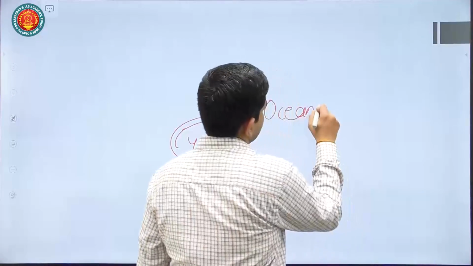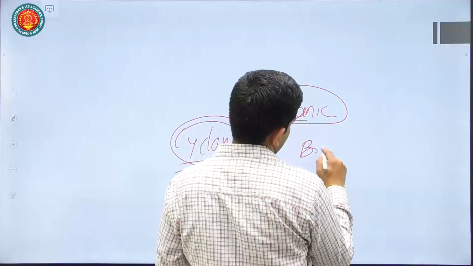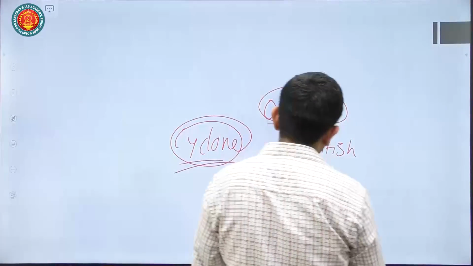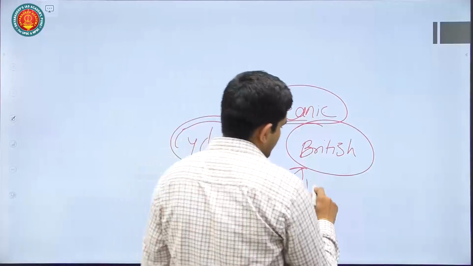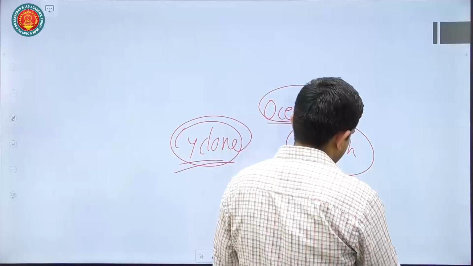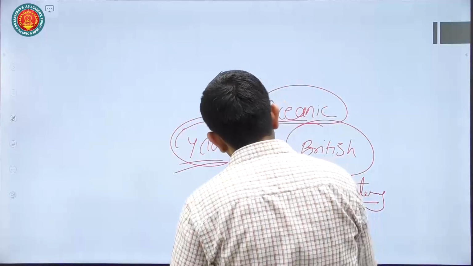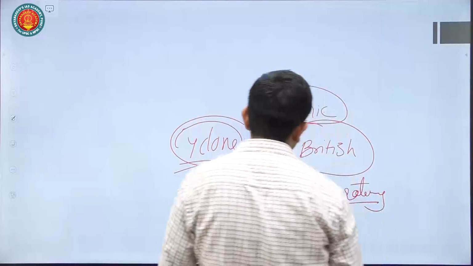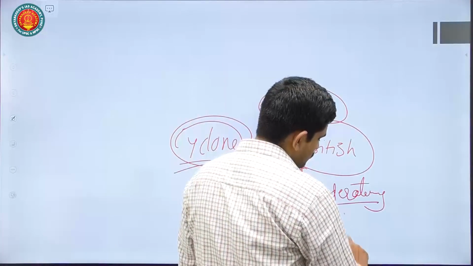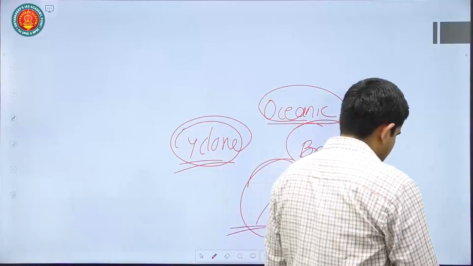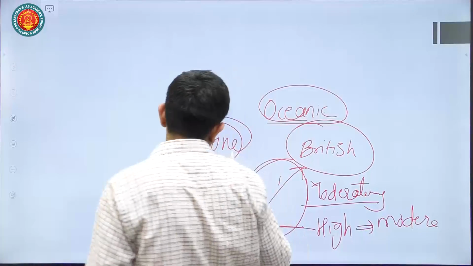So, for example, the area of the British Isles receives the Gulf Stream from the southern side, and that has resulted in a moderating climate for the British. Otherwise, the British would have been living in very low temperature. Because of this current which is coming from the equator to the northern pole, from the higher temperature region, that leads to the moderating effect in lower temperature areas like the British Isles. Okay, so that also you can mention.